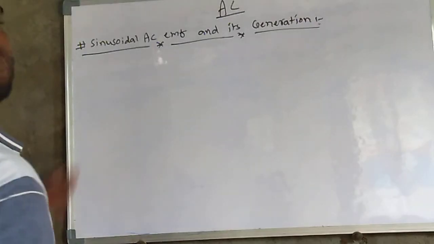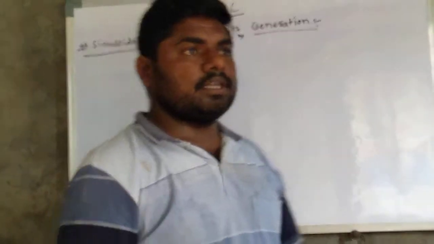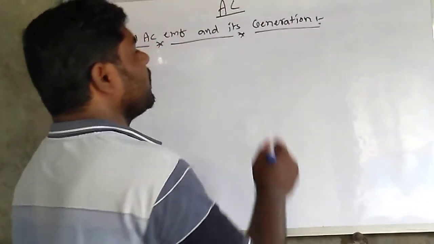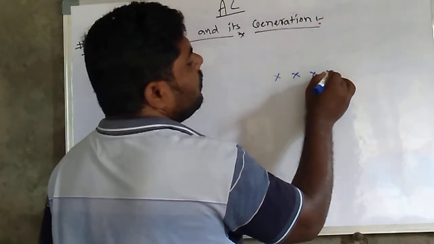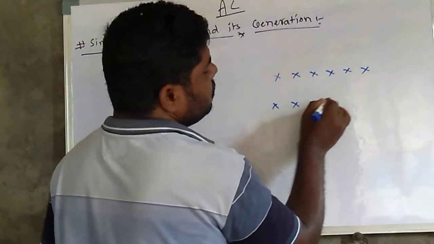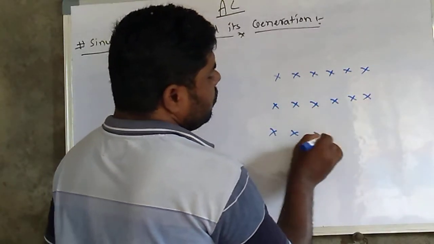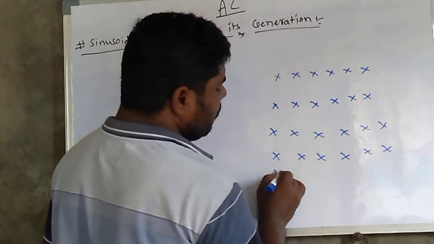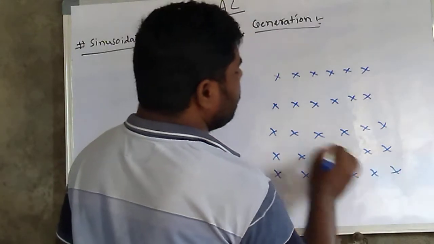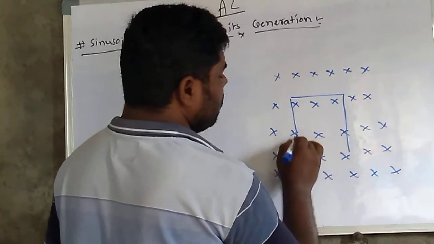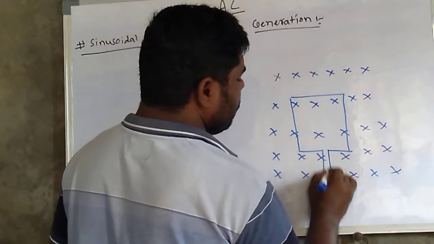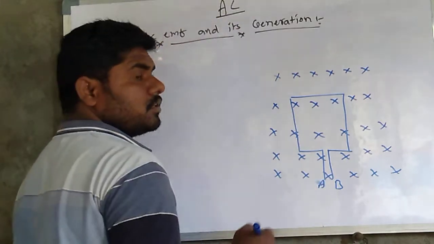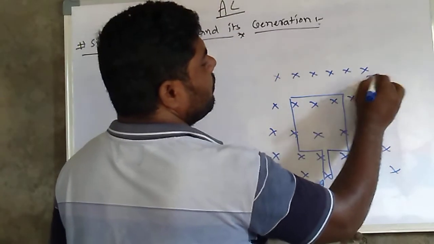Another important topic is the sinusoidal AC EMF and its generation. Here I take one uniform magnetic field, directed into the board. I take one rectangular coil with N number of turns, with points A and B.